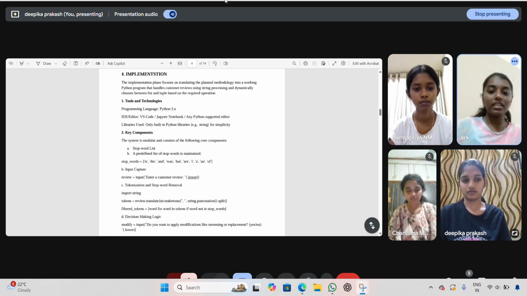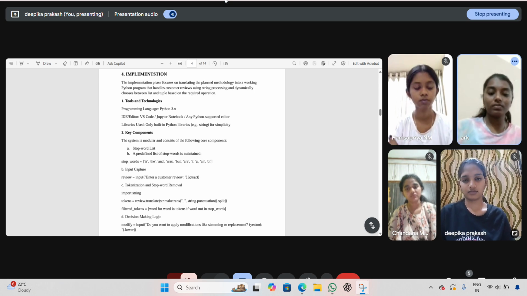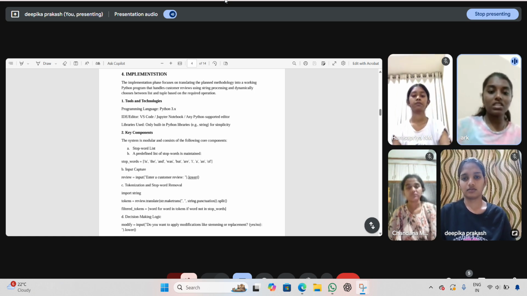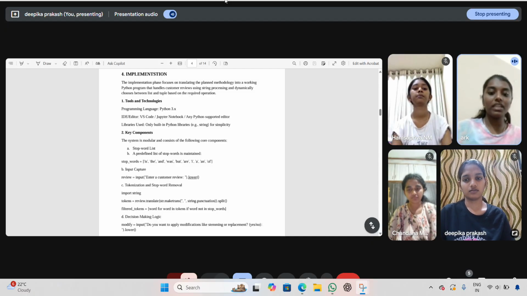In the input capture, the system takes the review from the user: enter the customer's review. And here we are using tokenization. In tokenization, we do stop word removal and punctuation removal using the string translator, splitting the review into words and removing the stop words. We are going to explain this.